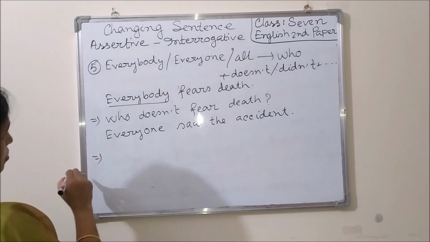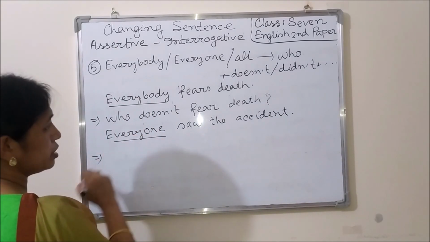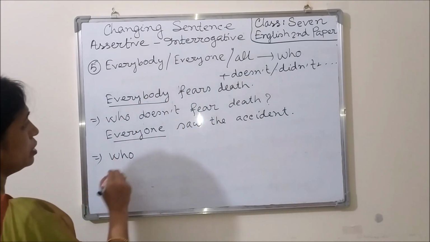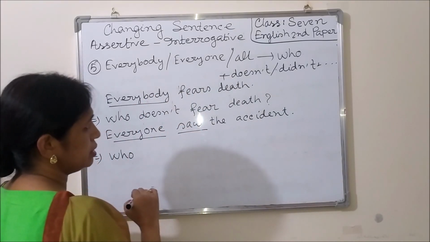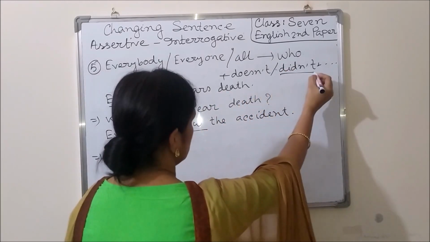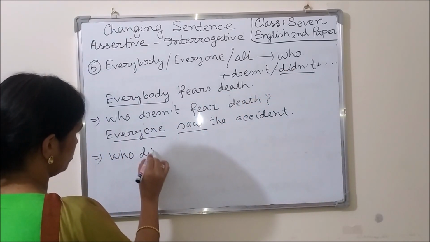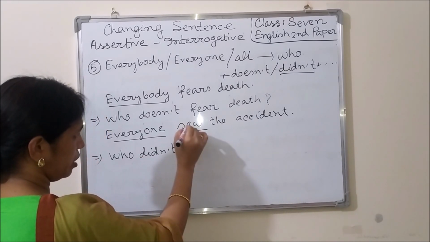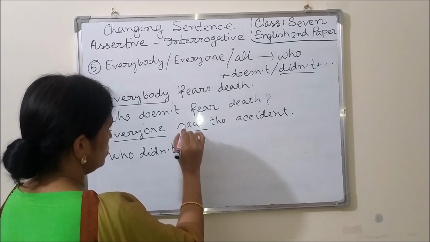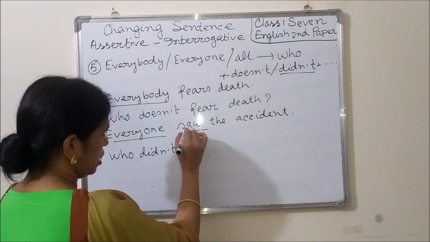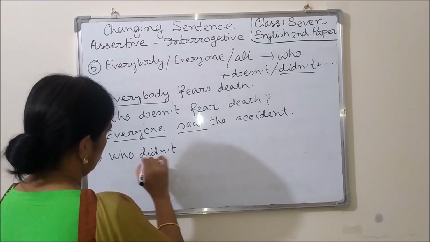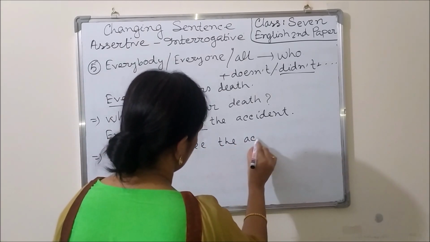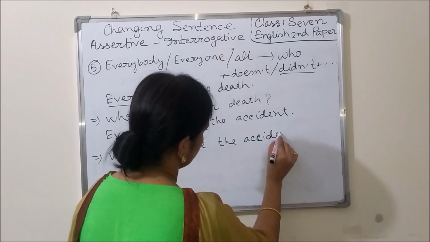Here we can see there is the word everyone, so we have to use who instead of everyone. Who, the sentence is in past indefinite tense, that's why we have to use didn't. Who didn't, the verb will be in base form see, so we have to use see instead of saw. Who didn't see the accident.